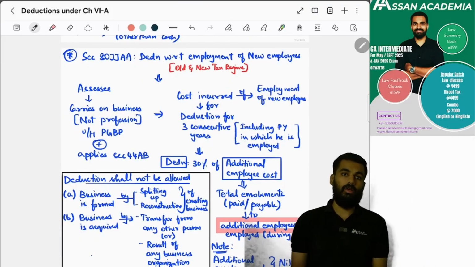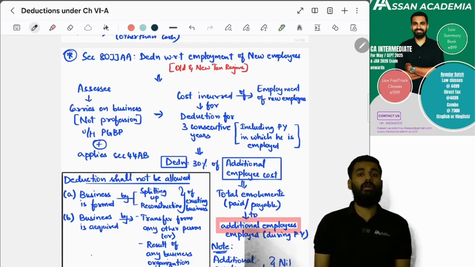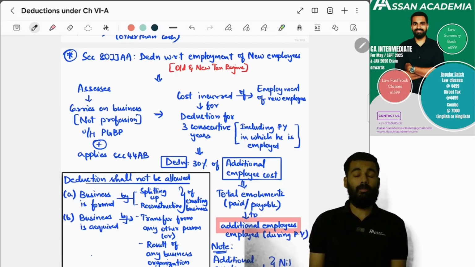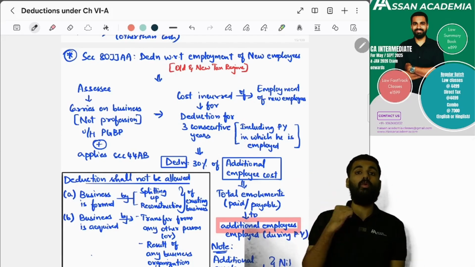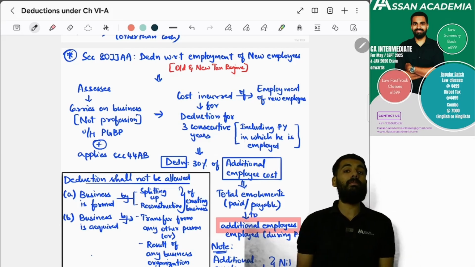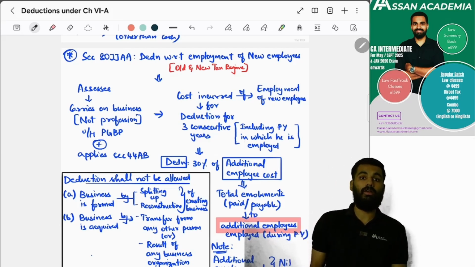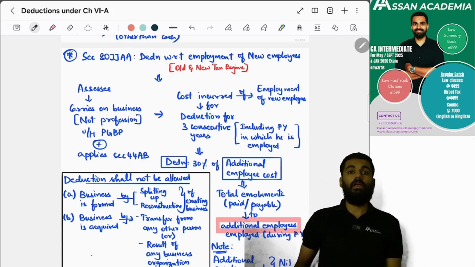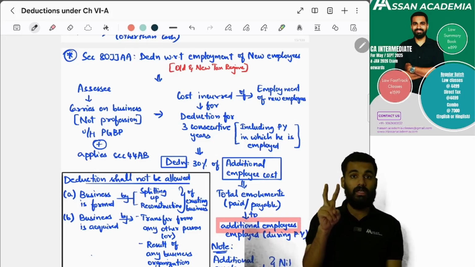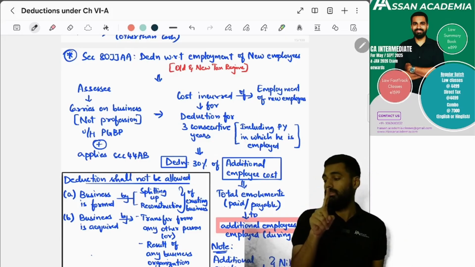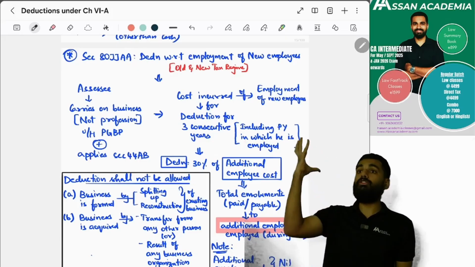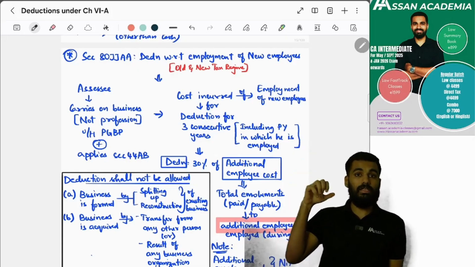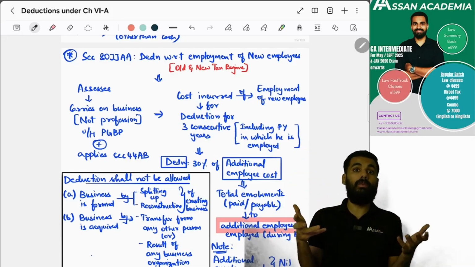Next, what is section 80JJAA? This is where, if the employer is recruiting new employees, he can claim 30% deduction of that employee cost. Yes or no? Additional employee cost he can claim. Yes, but for this, who should be the assessee? He should be carrying on business, not profession. And in this business, you should make sure that he is not acquiring a business. It should be a very new business.